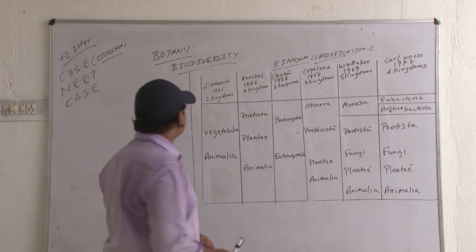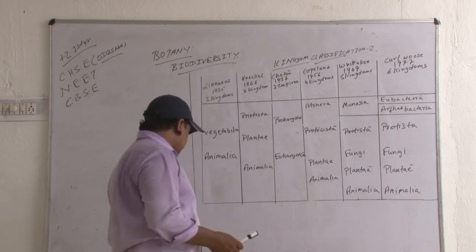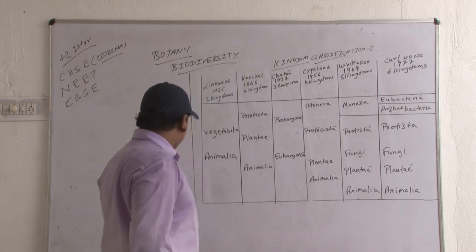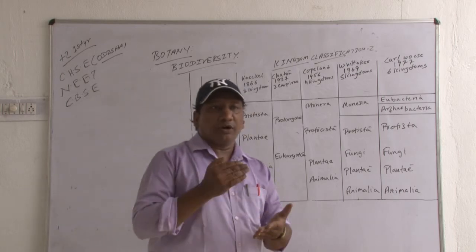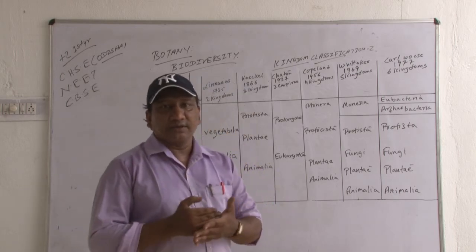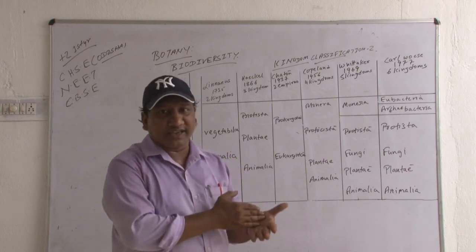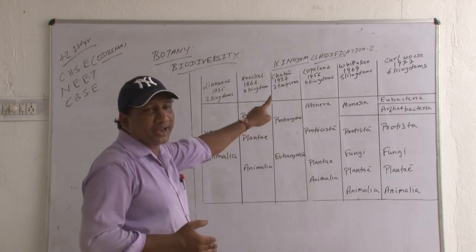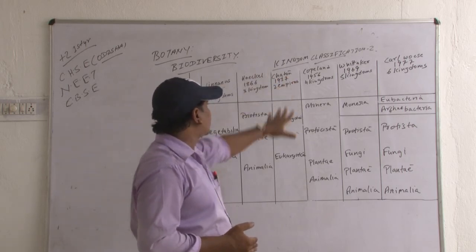So, as we have learned, species, genus, family, order, class, phylum or division, then after the phyla, kingdom. Now, kingdom classification. Kingdom is the highest rank of the hierarchy.